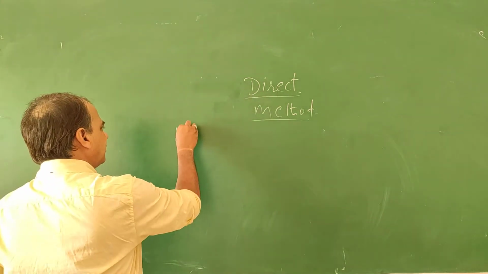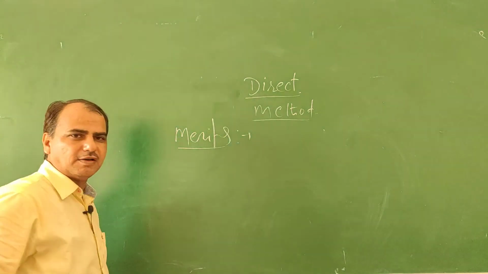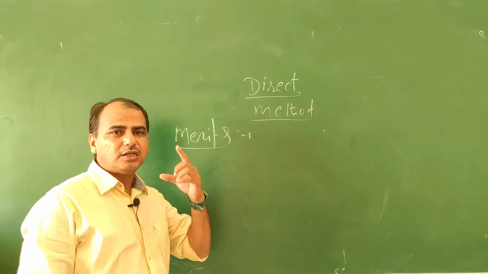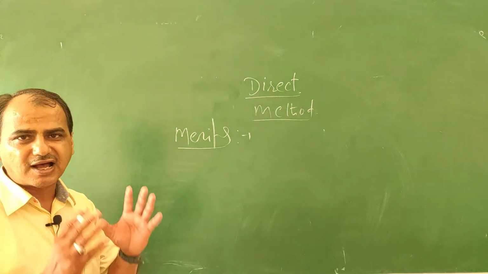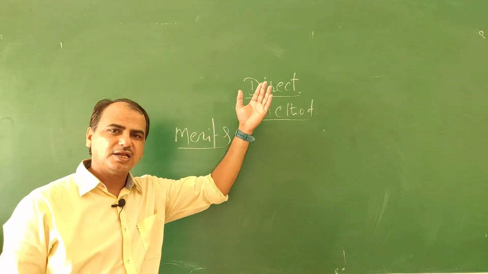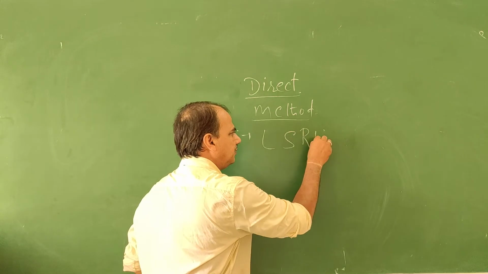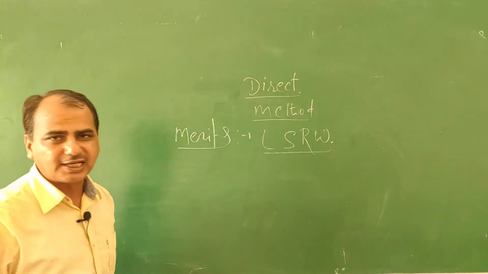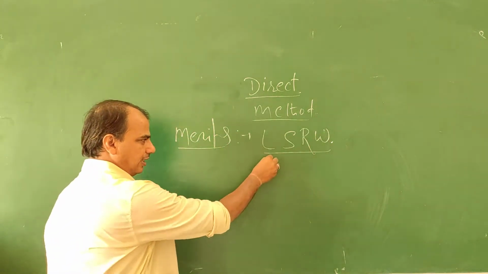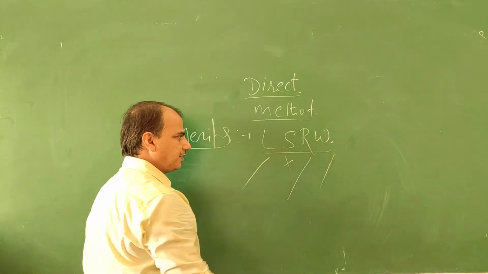Some of the merits of this method. Number one is that four skills are compulsory to learn any language. We have already told about LSRW. You know, in the grammar cum translation method, listening, reading and writing are covered, but not speaking.